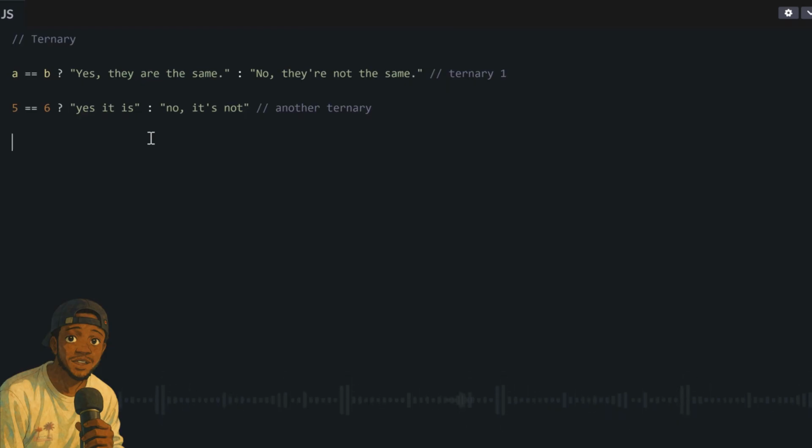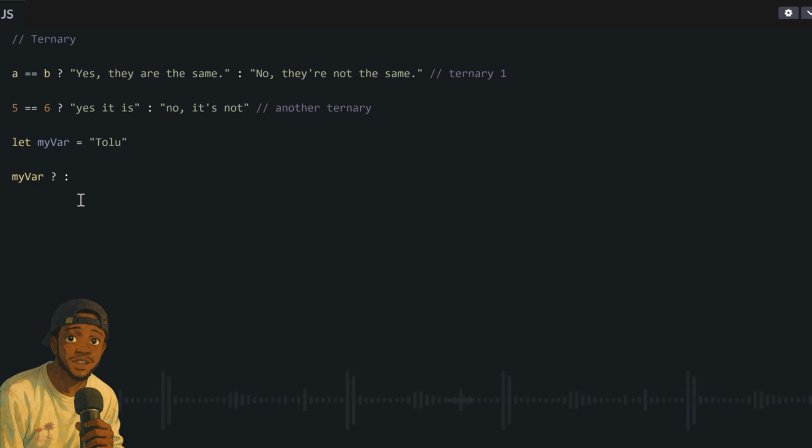Now, if you want to check if one variable is true or not, you can also do it with ternary, because I told you that in JavaScript there are some values that naturally return true and some that naturally return false. So if you want to check them with ternary, you can also check them. You just write the variable and then follow it up with a question mark and colon. Anything that is a number or string that is not 0, undefined or an empty string will always return true. So it will do what is after the question mark. But anything that is 0, null, undefined or an empty string will not do what is after the question mark, because it is false.